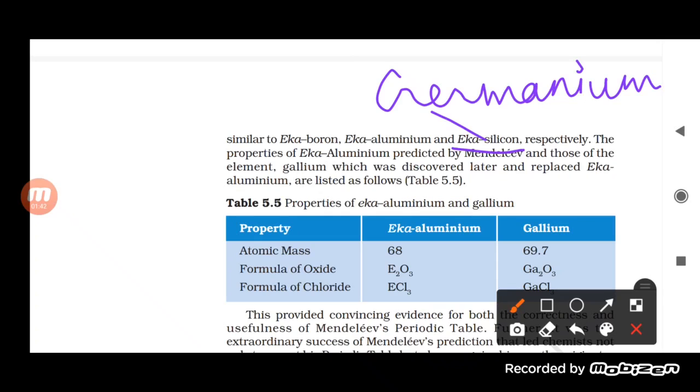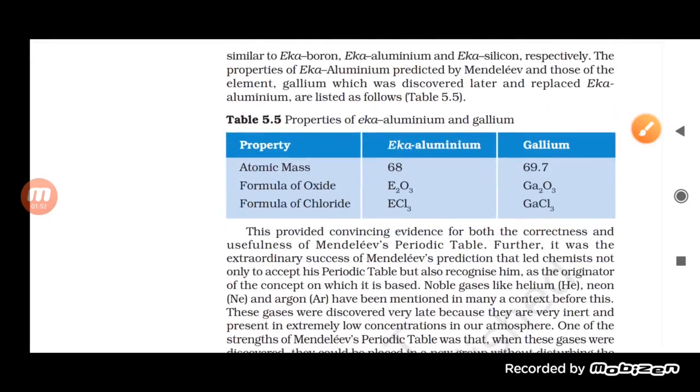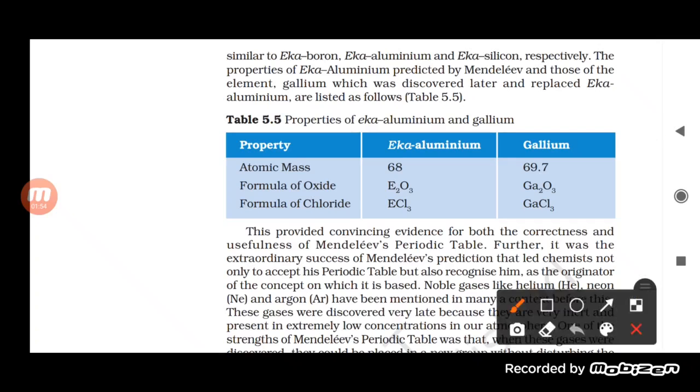So we can say that the prediction made by Mendeleev, that in later years these elements would be discovered and show the same kind of properties, was correct. If you look at Eka aluminium, predicted by Mendeleev, later when gallium was discovered, it showed the same properties. The atomic mass of Eka aluminium is 68, and that of gallium is 69.7.